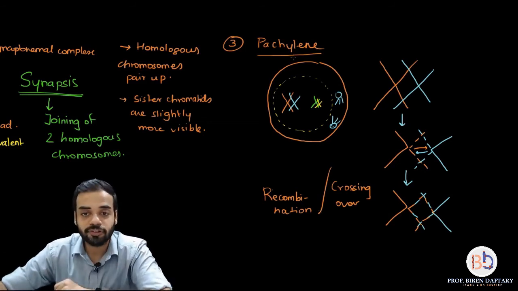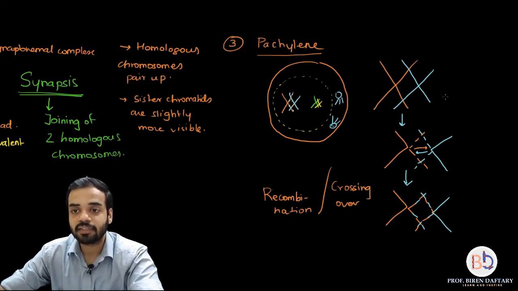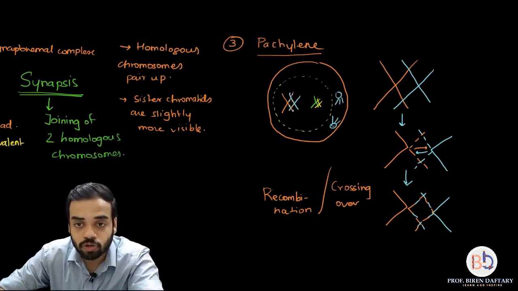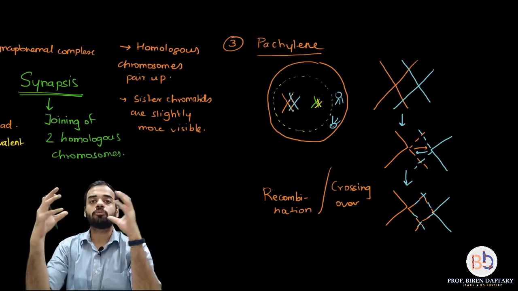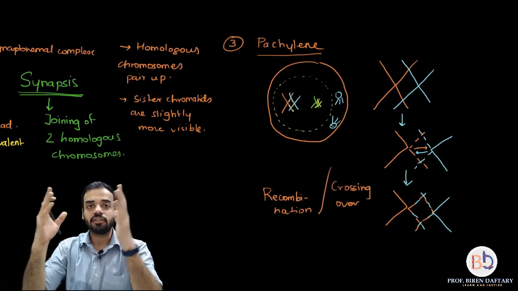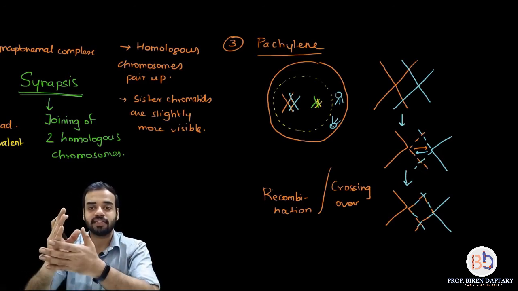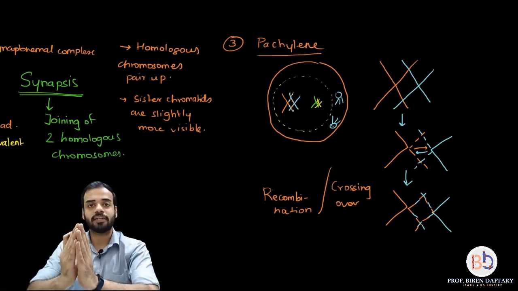Please remember. So we will make the changes in this diagram over here. I will add slight blue parts to this chromosome, and I will add slight orange parts to this chromosome. Similarly, the same thing will happen in the yellow and green chromosome. You might not be able to view it properly because the diagram is much smaller, but I hope you get the point. This is called recombination. The two homologous chromosomes exchange genes, and that is why it is called crossing over or recombination. This is what is going to happen in the Pachytene stage. Also, the tetrad is much better visible because now the sister chromatids have opened up.